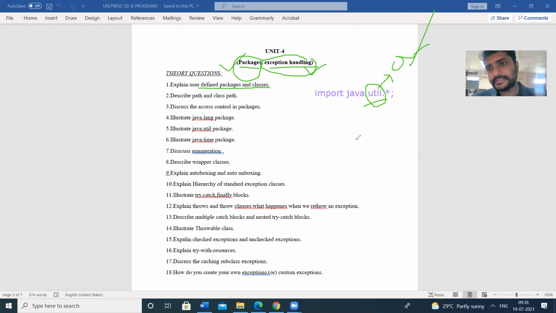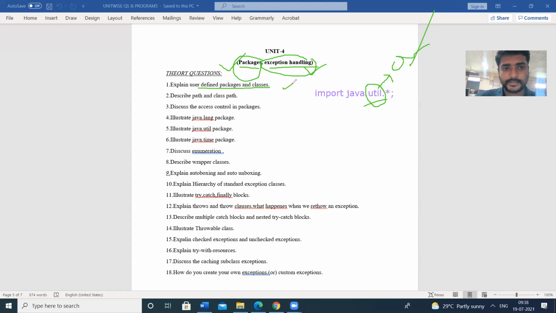If you want to create the package as CRRIT, then we write package CRRIT; that is the starting line of the package. Then in that file, we can write our classes. Class A, in that we can have the add method, subtract method, and so many methods. A package consists of classes. Like that we can create our user-defined packages.